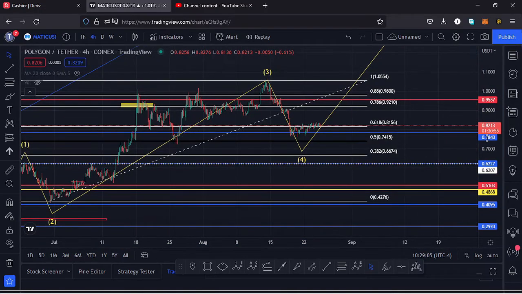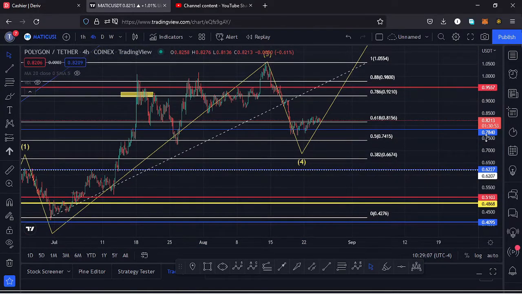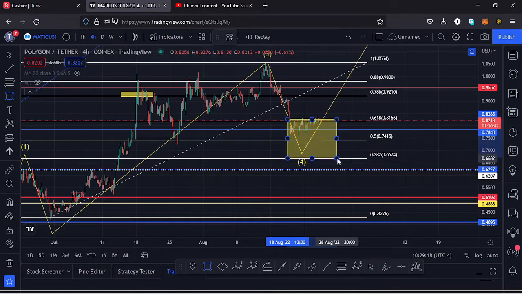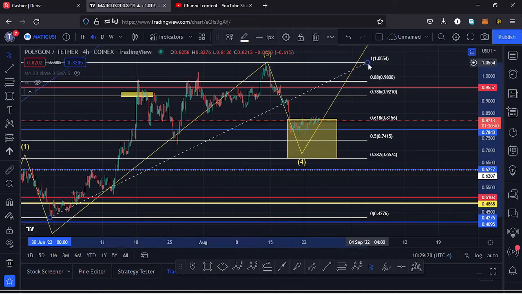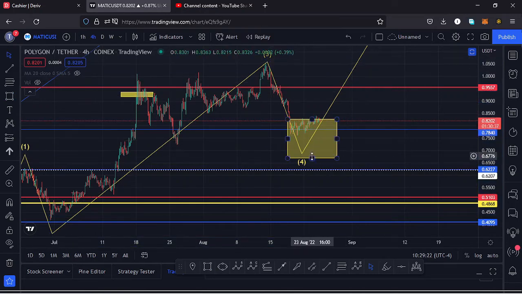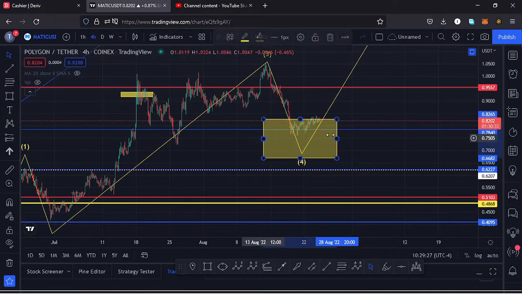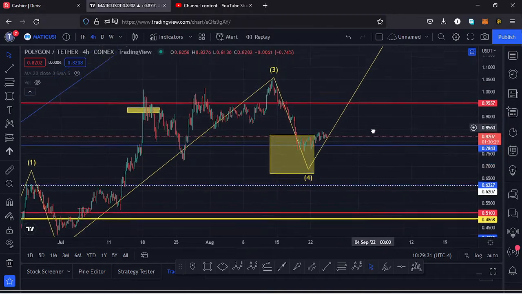and that gives me a minimum target area for that retracement to the lower side in the formation of a wave 4 between the fib level 0.618 and the fib level 0.5, and we can maximize that to around the 0.382 as a maximum. So it's possible we might maximize this target area to the lower side. And the formation of this wave 4 to the lower side, this is what is going to give me the key scenarios that I expect to play out here on this chart.